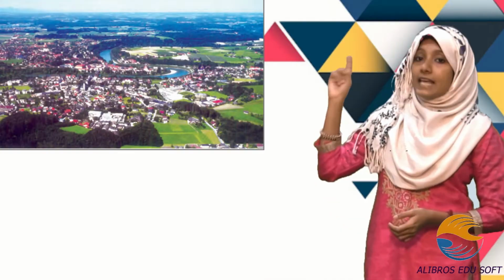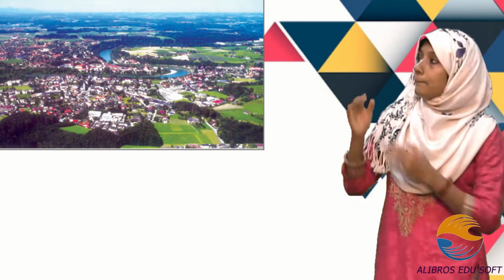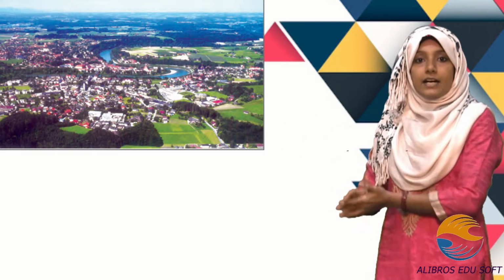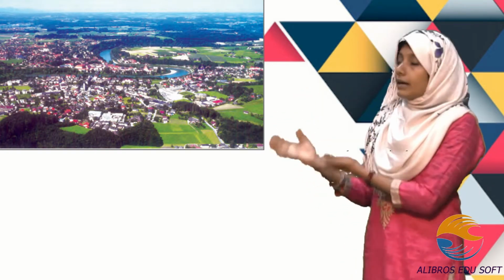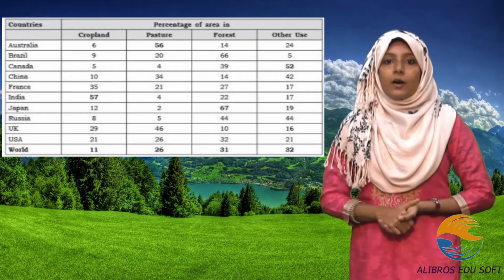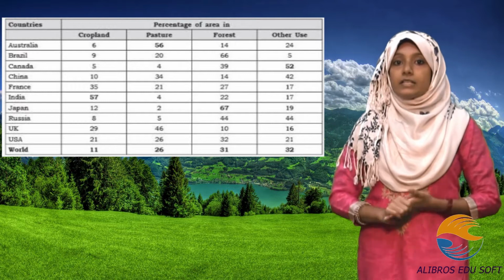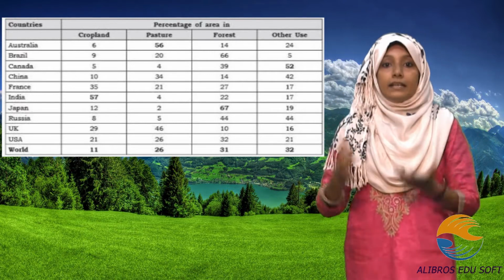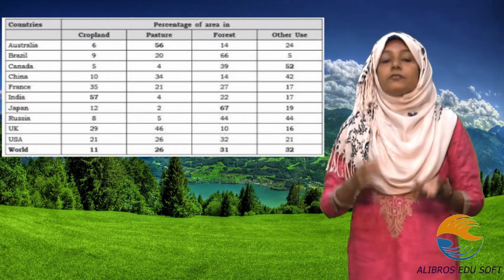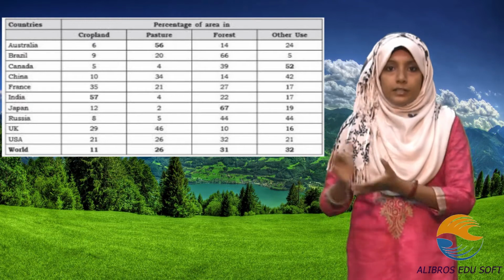Now I am going to show you a place. It's Salzburg in Austria. Here you can see in the picture, people use these areas for different kinds of activities like construction, agriculture, etc. Now here there is a chart which shows different countries and their land uses for different purposes, like crop cultivation, forestry, feeding animals and some other uses.